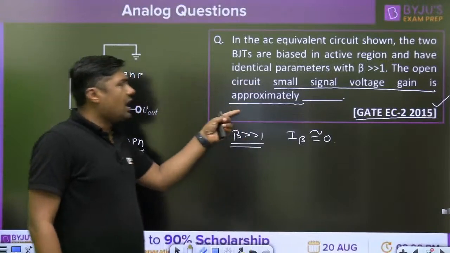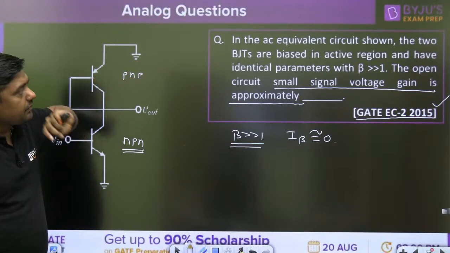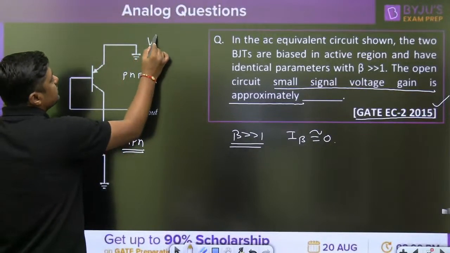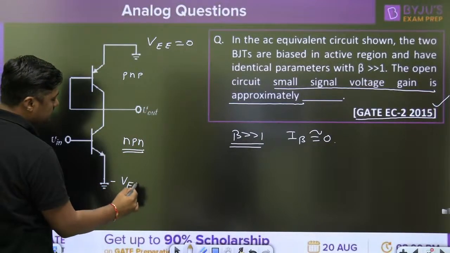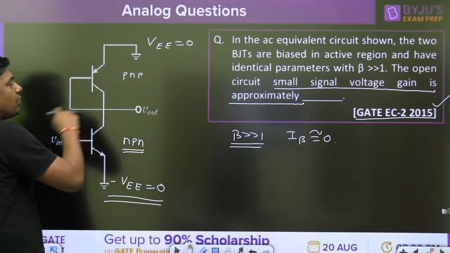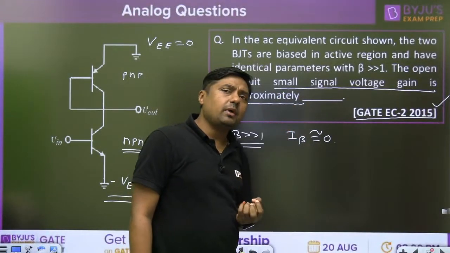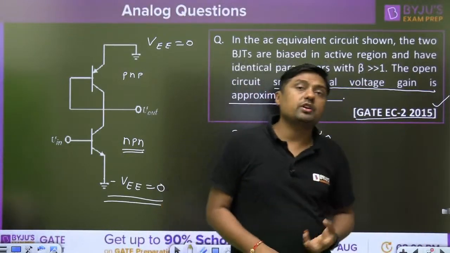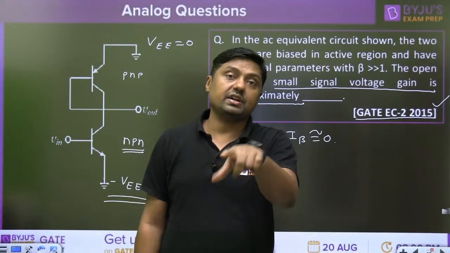Now, normally students, in the AC equivalent circuit, this is already the equivalent circuit, nothing is given, right? What about the sources here? This source is 0. We are taking all the DC sources as 0. Means when we are making all the DC sources 0, it is nothing but the AC equivalent circuit. Okay, no problem. Now try to understand what the base current is, my dear students. The base current is 0. But when small signal voltage gain is asked, most students will first try to draw the equivalent circuit, the small signal model.